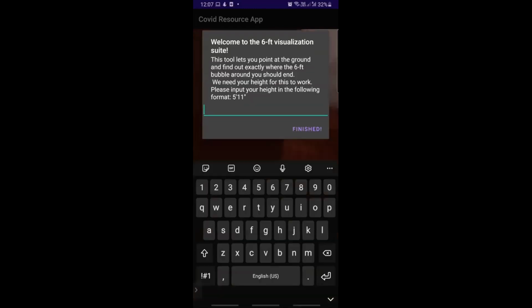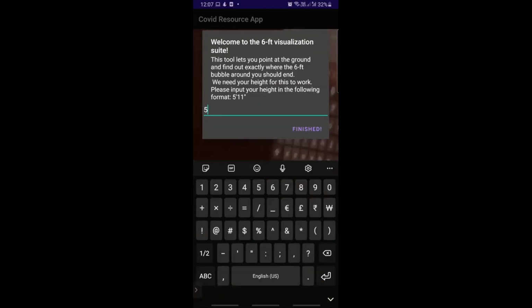First of all, I will be entering my height over here. That's 5'11". Finished. Okay. So if you can see right now, my screen is green. As soon as I turn it around and change the angle of my phone, you can see the color of my screen change to red.